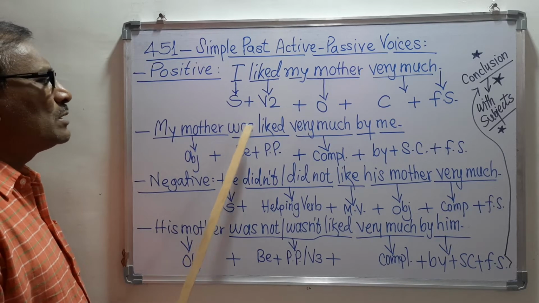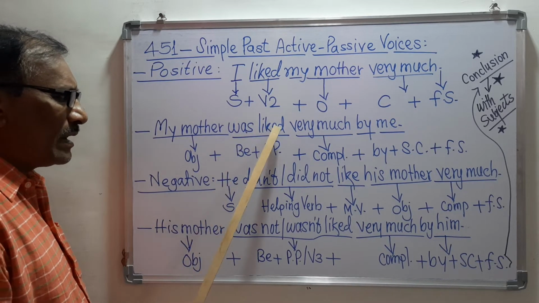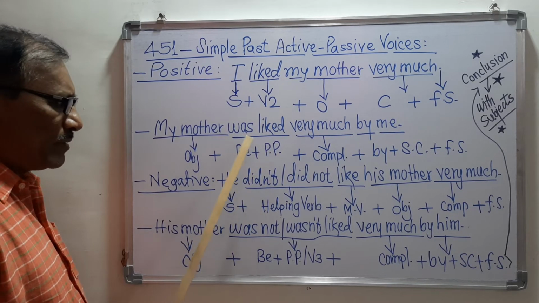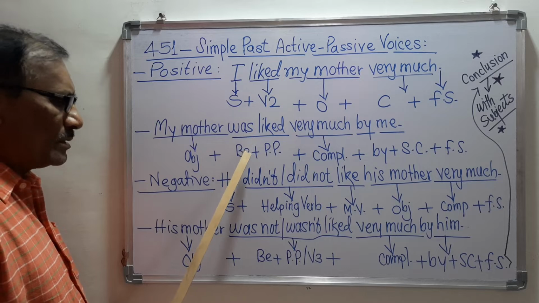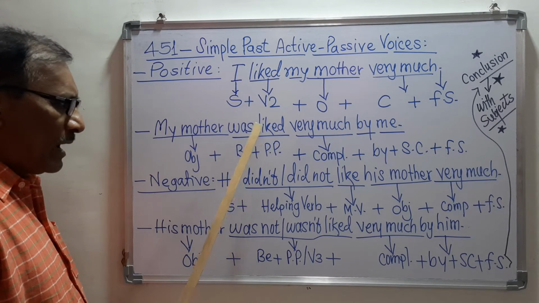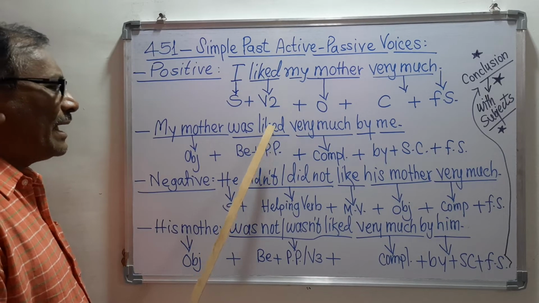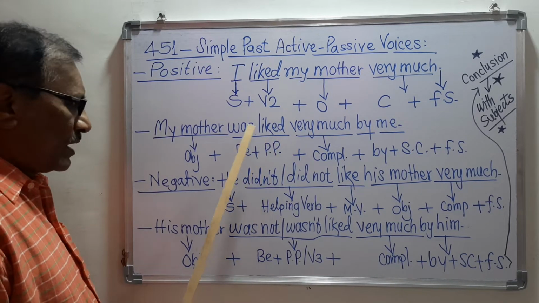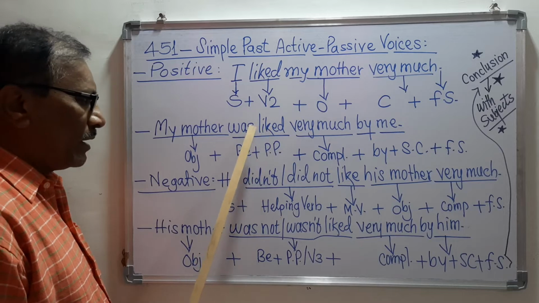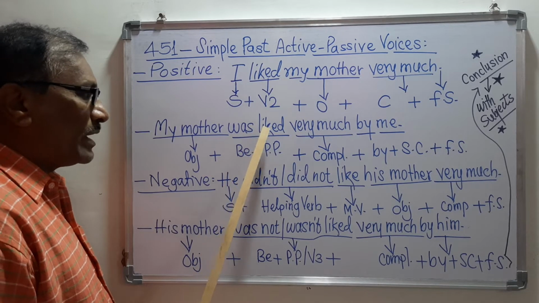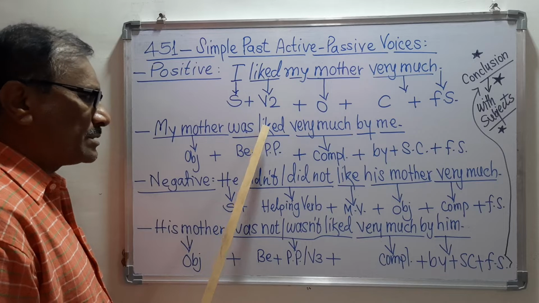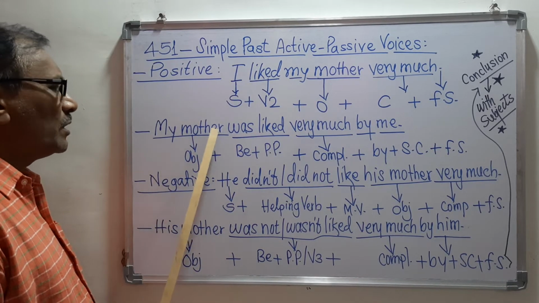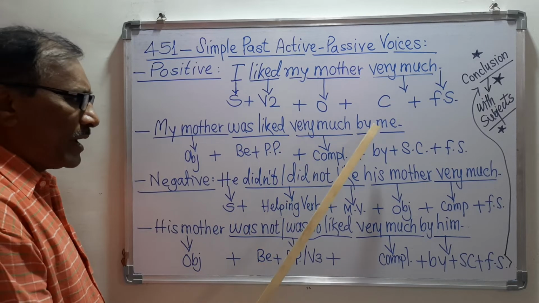Then there is was liked. What is this? This is be plus PP, means this was is the be verb, and this liked is the PP. PP means verb number 3. So here it has become the passive voice form, and that's why the sentence has become, my mother was liked very much by me.